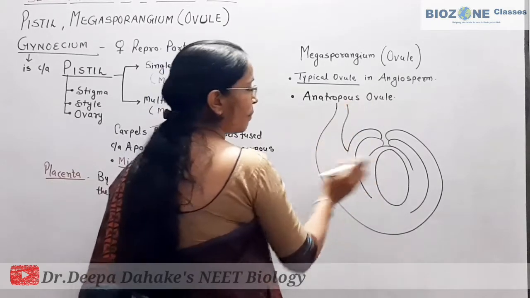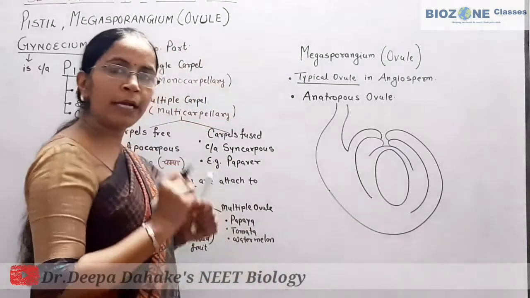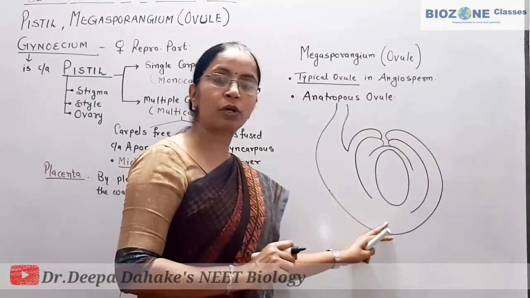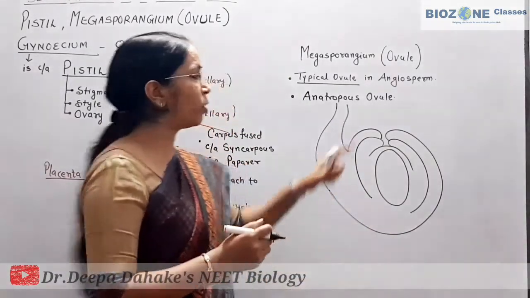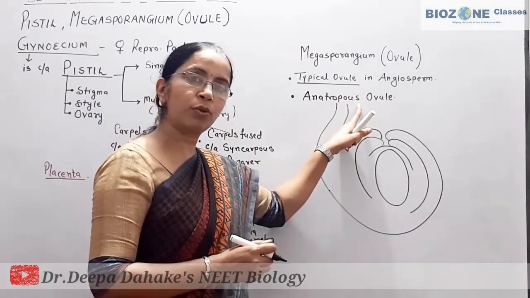This diagram is provided in NCERT. Go through this diagram. This is the structure of a typical ovule, and again recall, a typical ovule is an anatropous ovule.